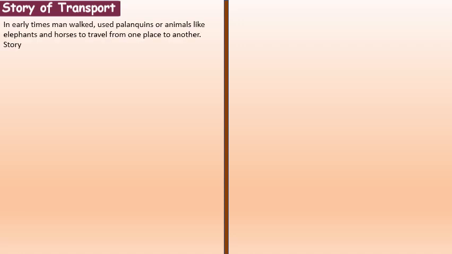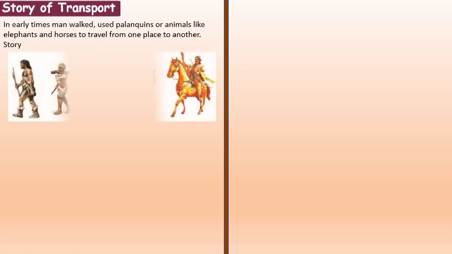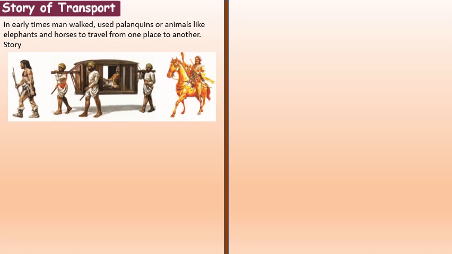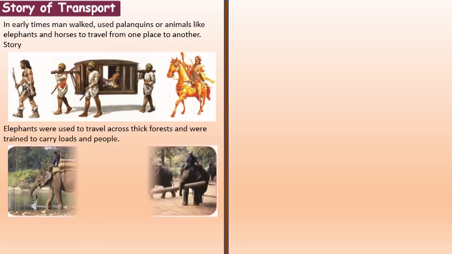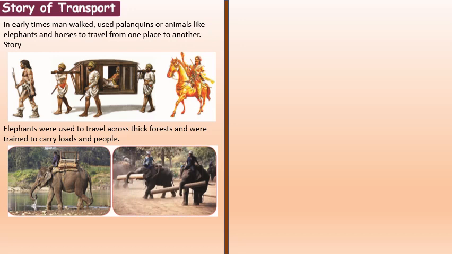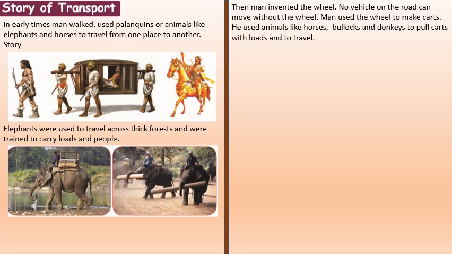Story of transport. In early times, man walked, used palanquins or animals like elephants and horses to travel from one place to another. Elephants were used to travel across thick forests and were trained to carry loads and people.